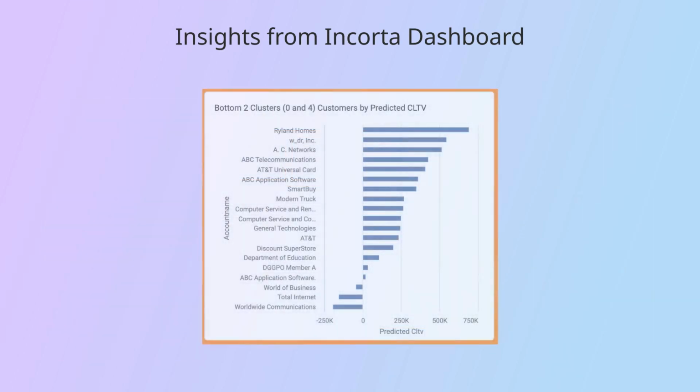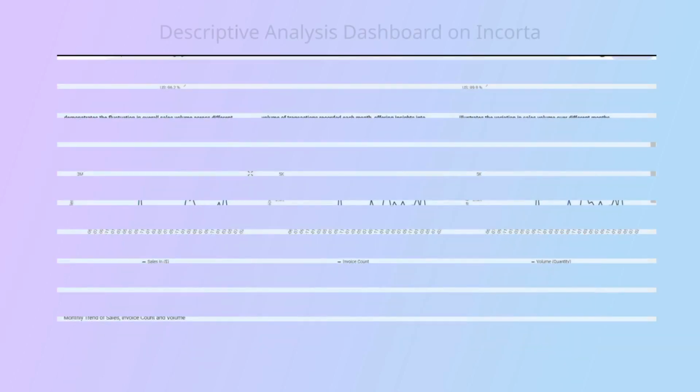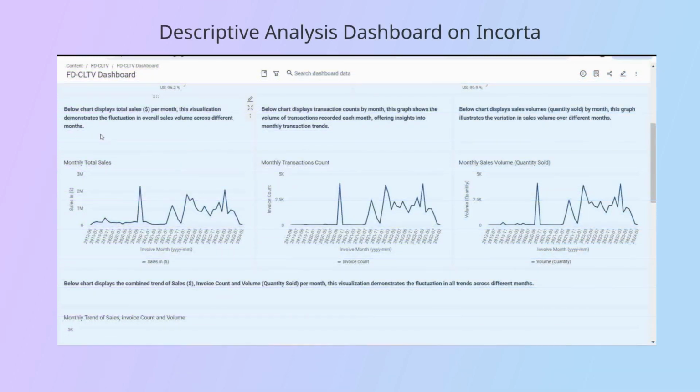To further enhance the decision-making process, prediction results from Sparkflows can be incorporated. Customers are grouped together in various segments to prioritize them based on common buying pattern. Incorta tables can also be used to create descriptive analysis dashboards on Incorta, such as trends on monthly total sales, monthly transaction count, monthly quantity sold, and so on.